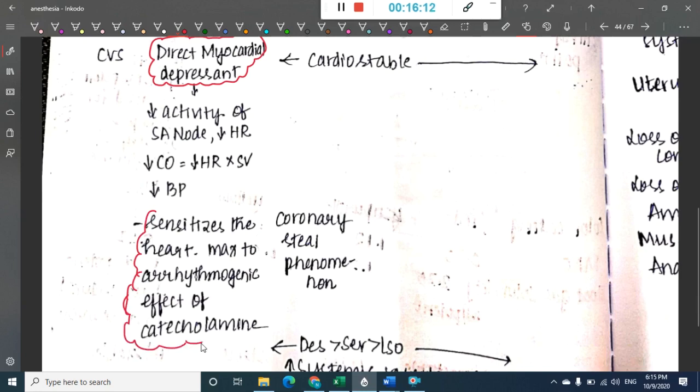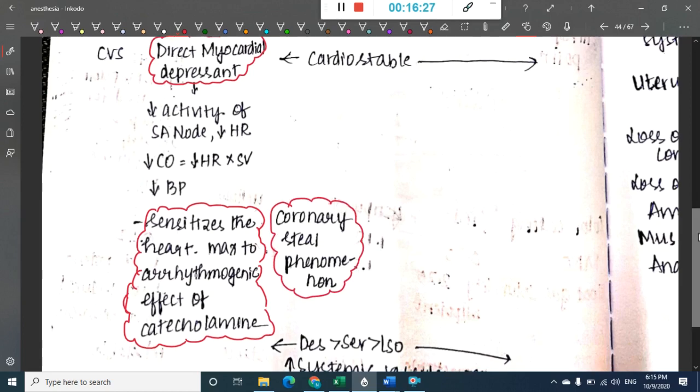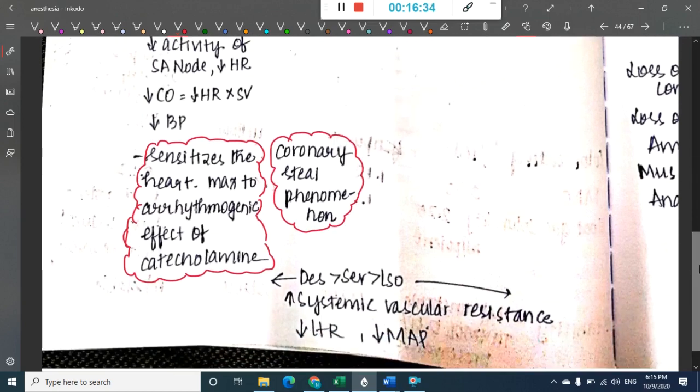One more important thing is that isoflurane shows a phenomenon called the coronary steal phenomenon, whereas halothane sensitizes the heart maximally to the arrhythmogenic effect of catecholamines, right?